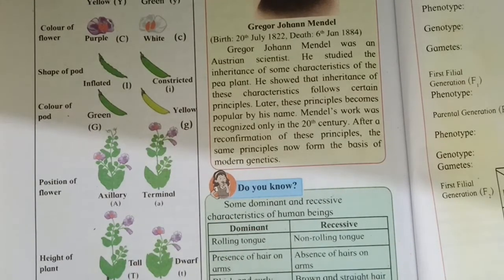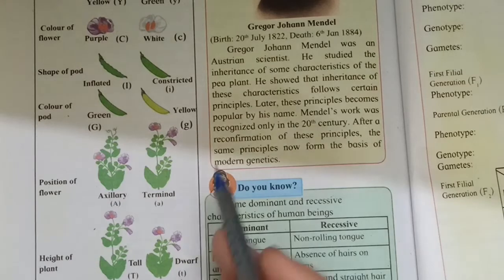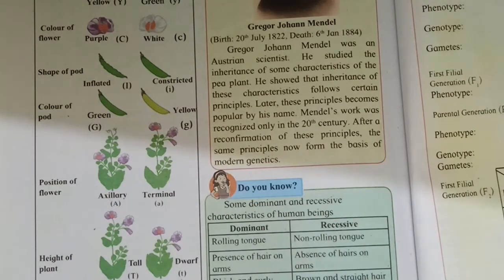Height of plant: tall plant and dwarf plant. The tall character is represented by capital T, and the dwarf is the recessive, which is indicated by small t. Due to these reasons, he used this pea plant.